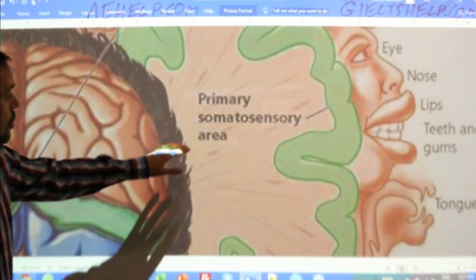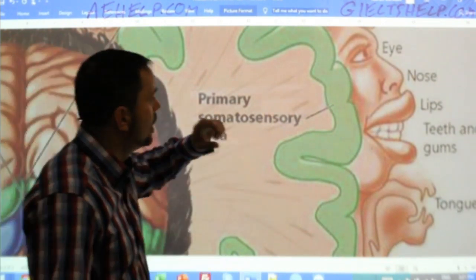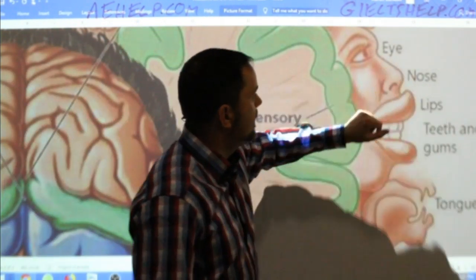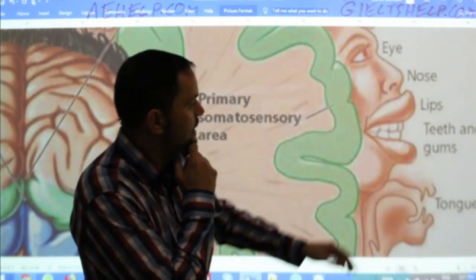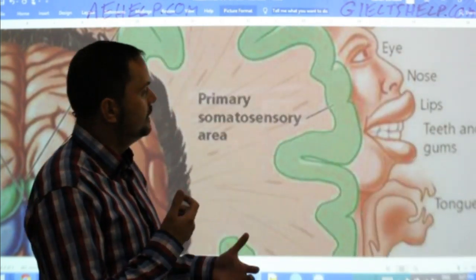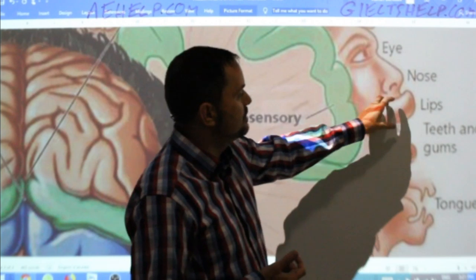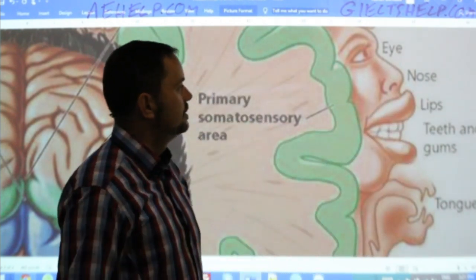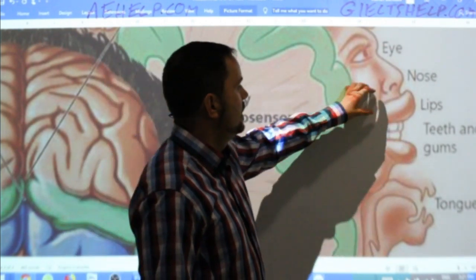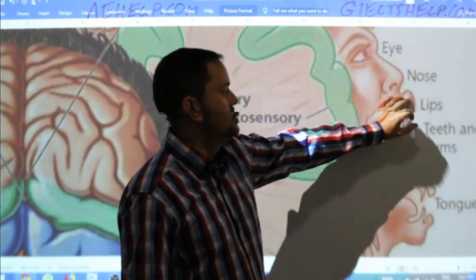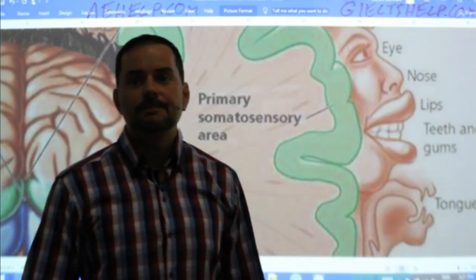So they start going, okay, primary somatosensory area. All right, there's the eye, there's the nose, the lips, the teeth, and the gums. And they've completely missed the fact that the lips are huge, and the nose and the eye are much smaller compared to the lips.